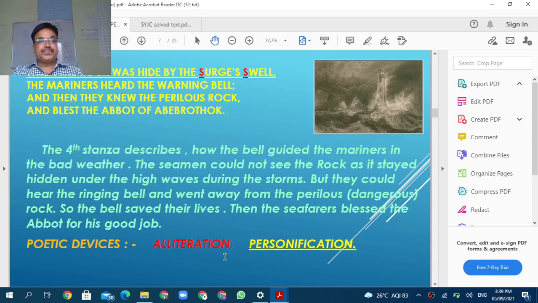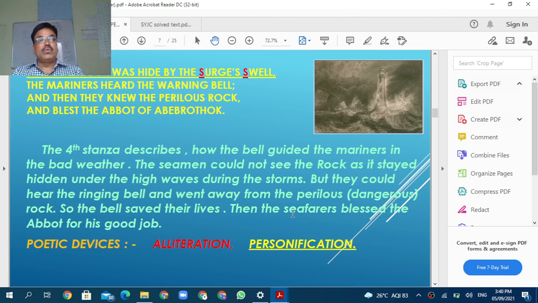Then next one, when the rock was hid by the surge's waves, the mariners heard the warning bell, and then they knew the perilous rock and blessed Abbot Aberthrok. Now see, in the fourth stanza, what does the poet say? That is, when the rock was hid by the surge's waves, when there is high tide in the ocean, when there is a storm, fast moving wind is there. Because of this the waves are high, tides are high, and at that time the rock is totally covered. No one can get the idea about that rock.